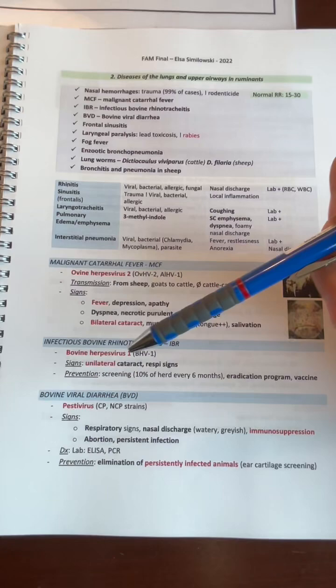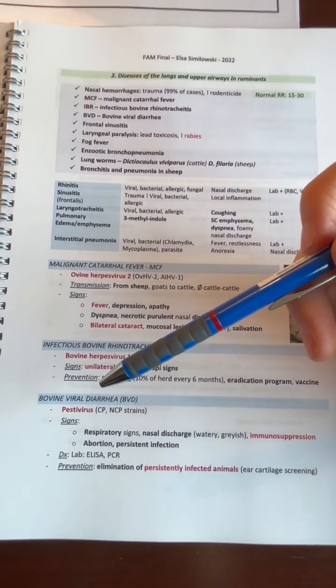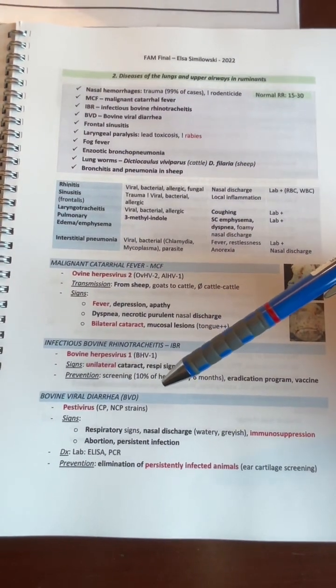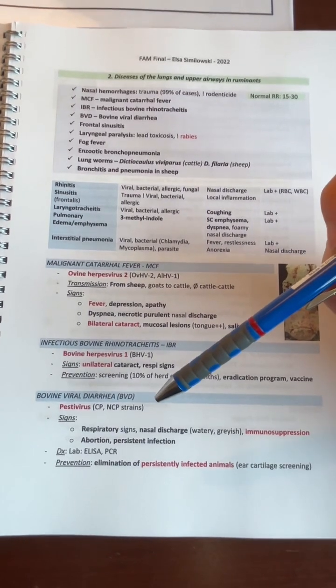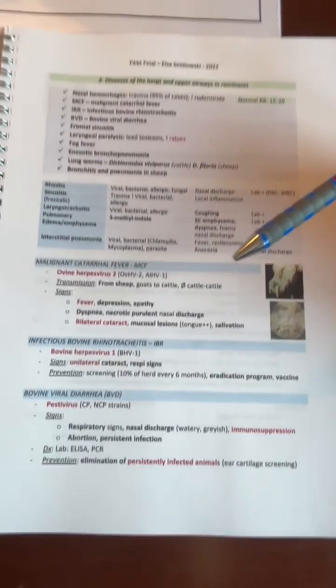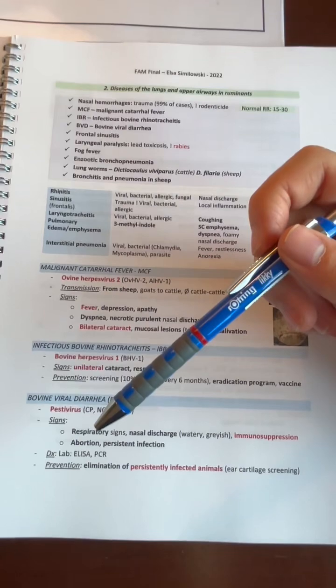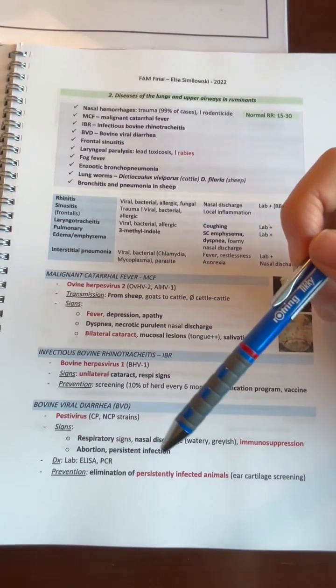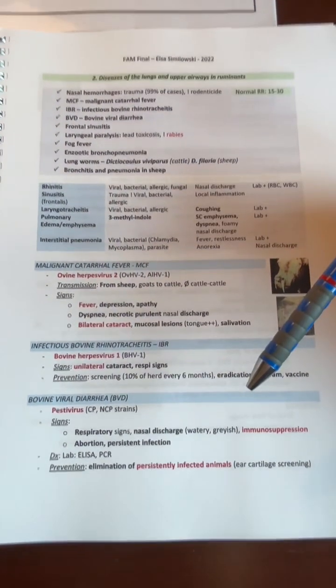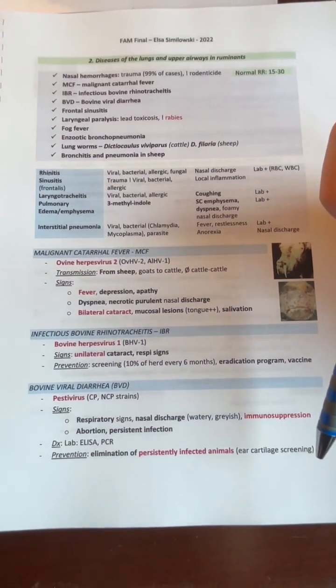For bovine viral diarrhea, this is caused by the pestivirus. There are cytopathic and non-cytopathic strains. The signs are respiratory signs, nasal discharge, and immunosuppression. It can be diagnosed with PCR or ELISA test, and for prevention, have elimination of persistently infected animals. This is done through ear cartilage screening.